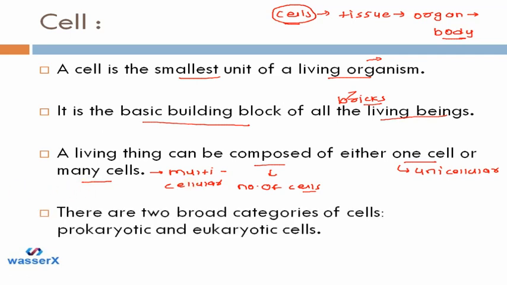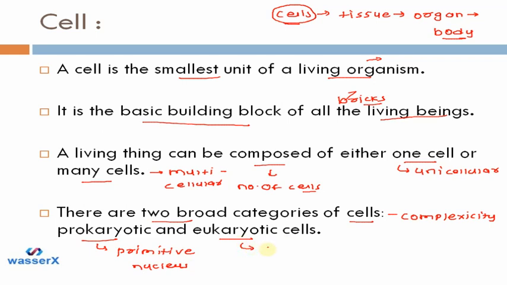And the next criterion is that there are two broad categories of cells, which are prokaryotic and eukaryotic cells. This depends on the complexity of the cell, that is, how complex the cell is. When we talk about prokaryotic cells, they have a very primitive nucleus. There is no well developed nucleus seen in prokaryotic cells.